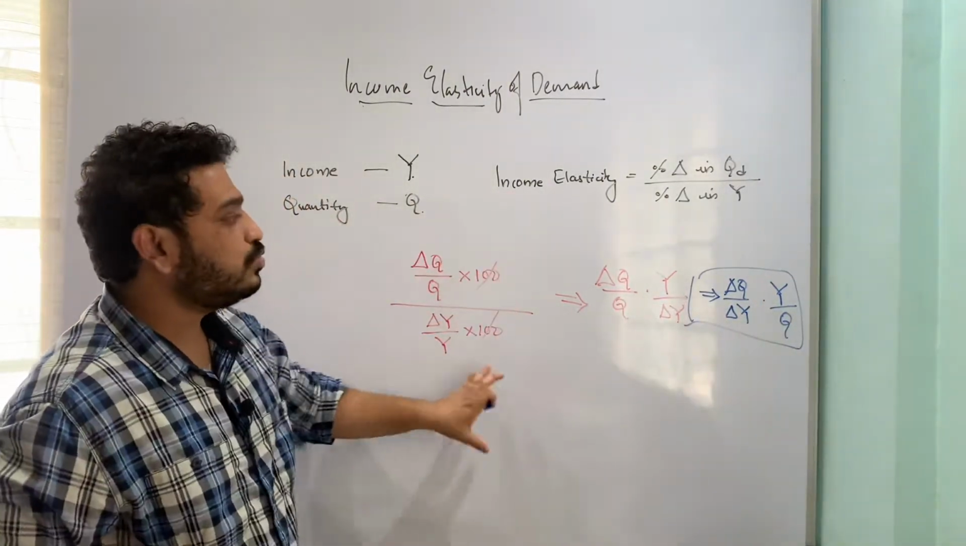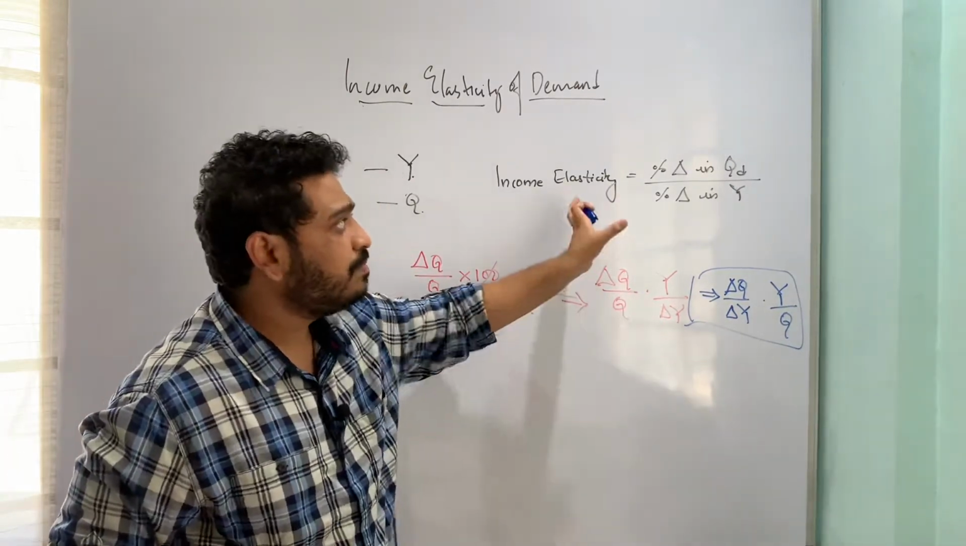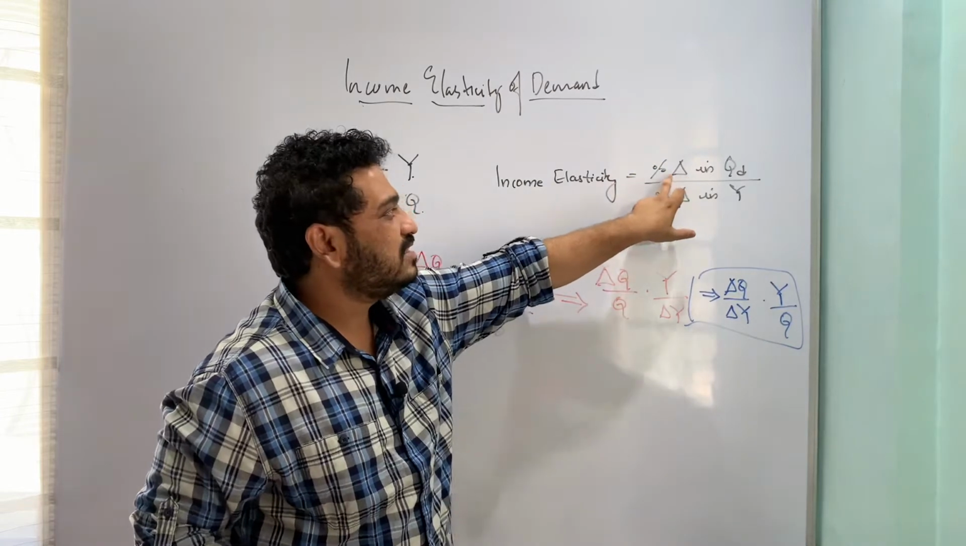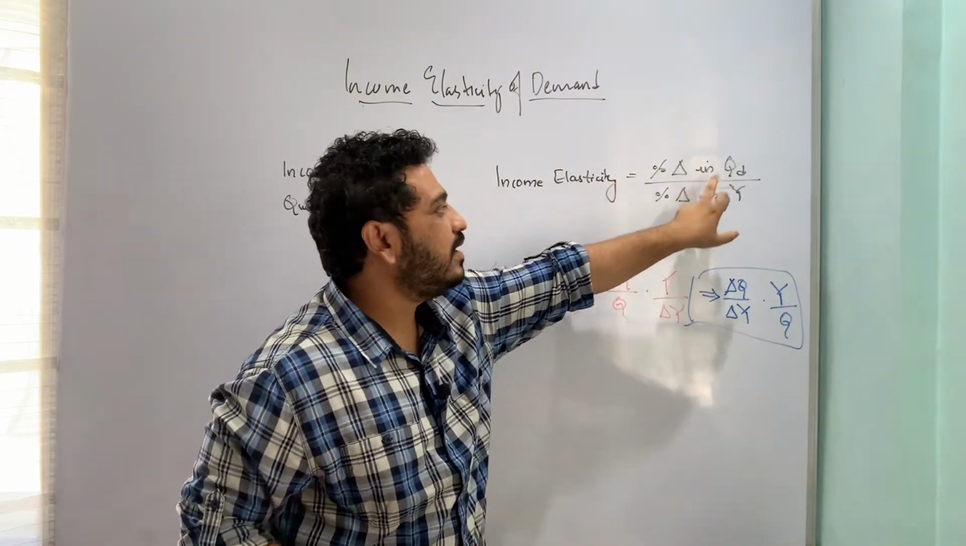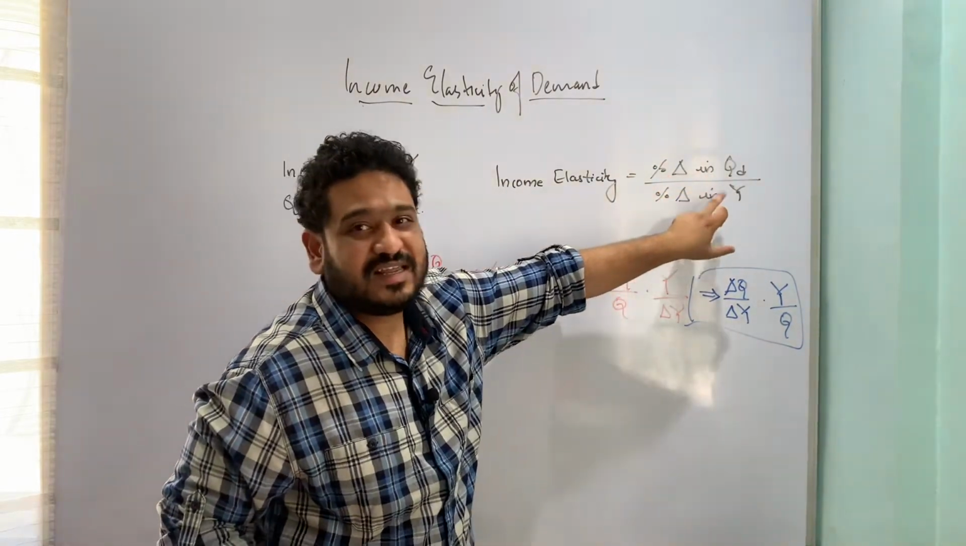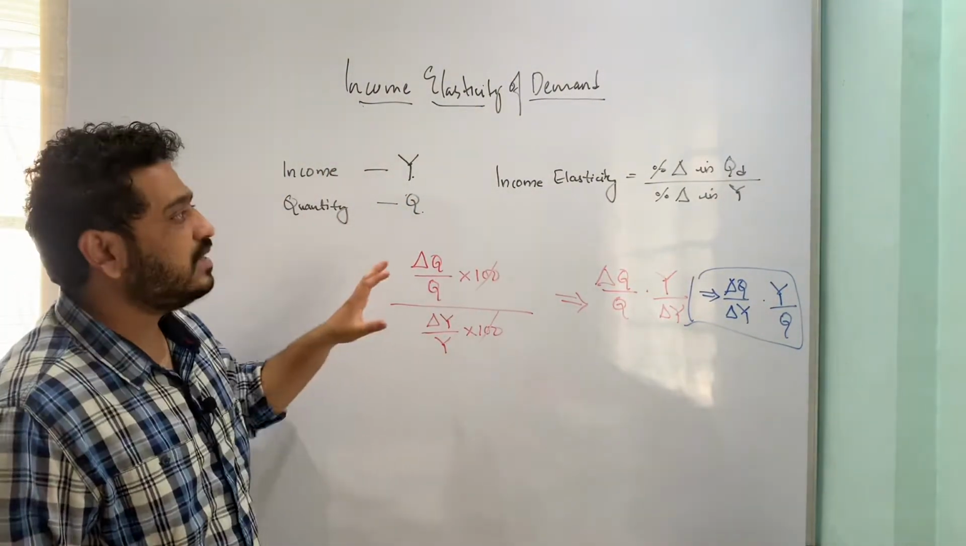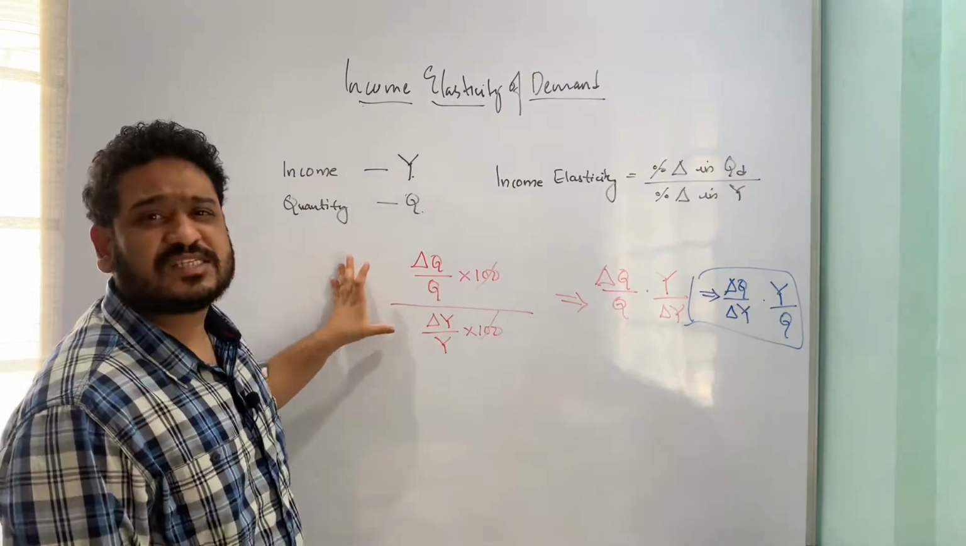So this is how you can write it in mathematical form. Just in words, you write it as percentage change in quantity demanded due to percentage change in income. So this is how you look at the formula for income elasticity of demand. I hope this is pretty much clear.